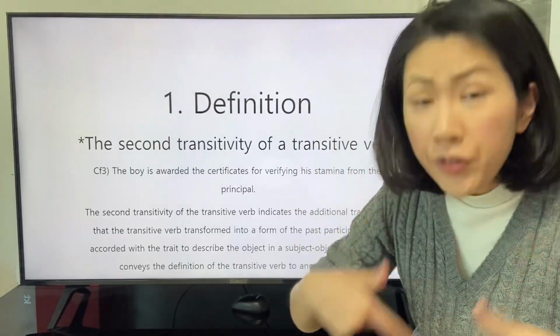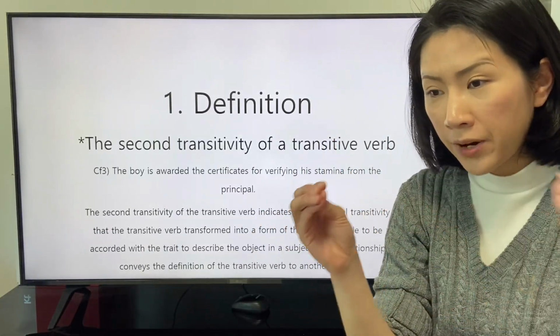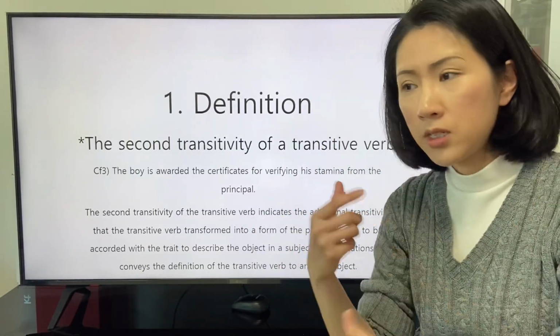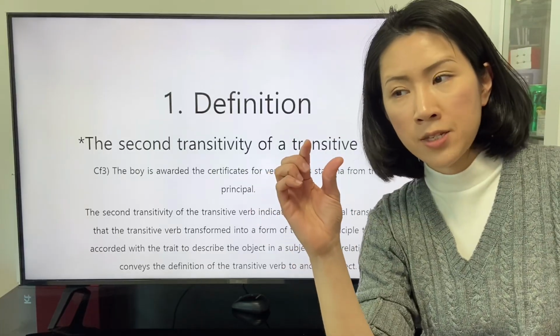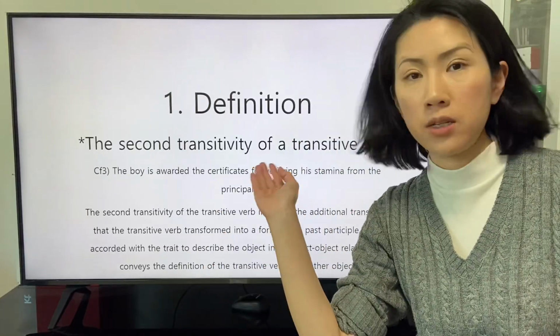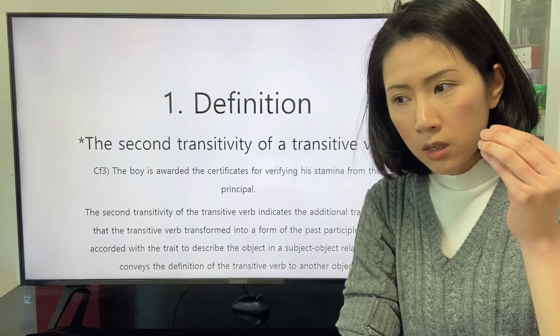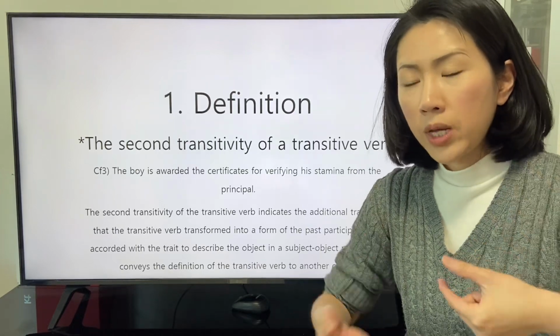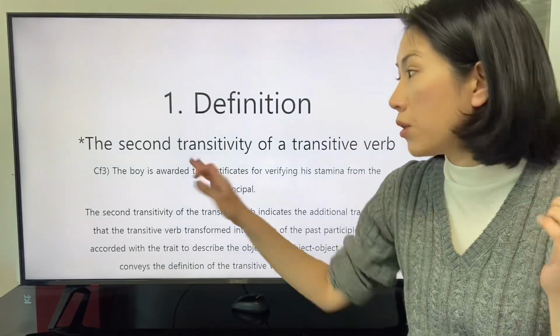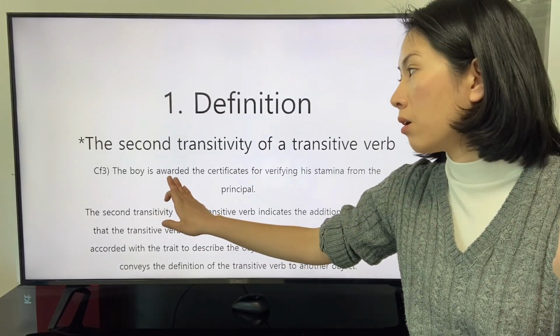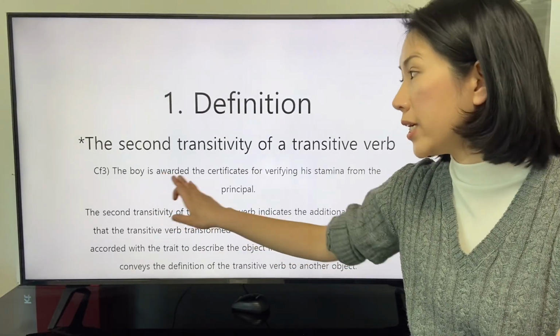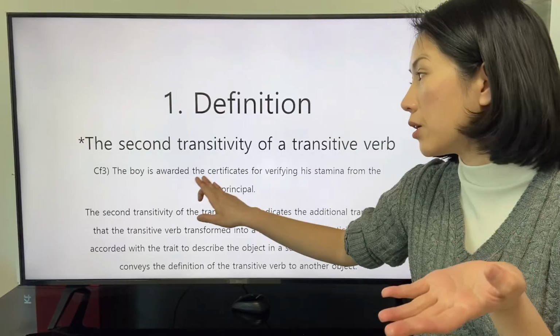The proof of the interaction is revealed with the form as the past participle awarded. Then we can wonder about the relationship with the past participle awarded and the object, the certificate.